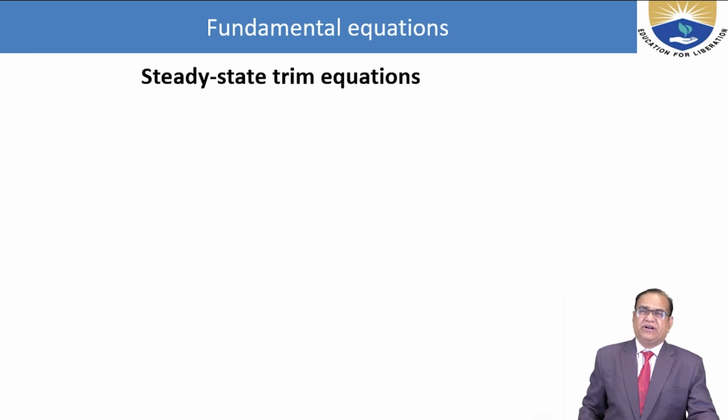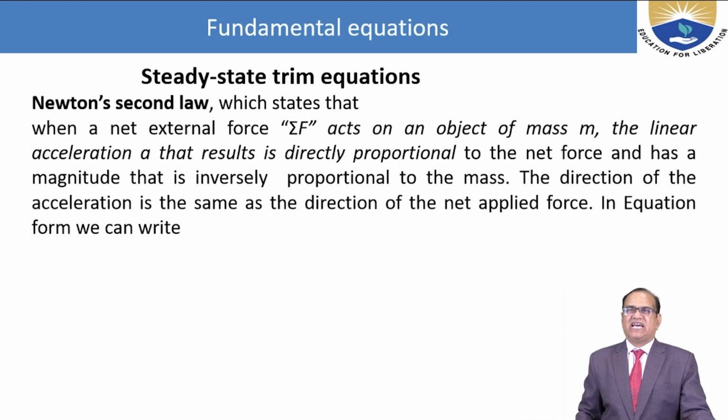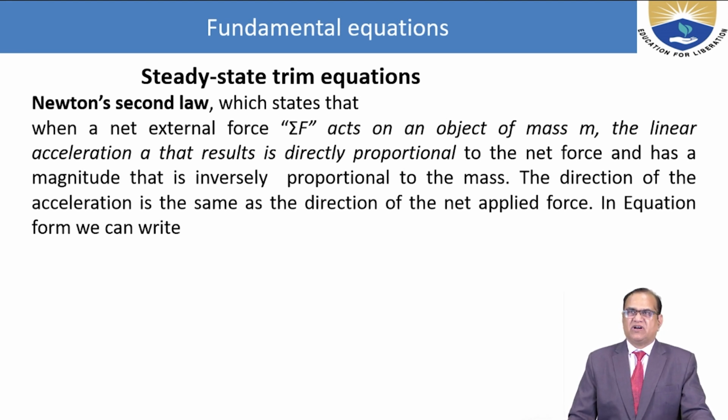Steady state trim equation. Newton's second law states that when a net external force sigma F acts on an object of mass m, the linear acceleration a that results is directly proportional to the net force and has a magnitude that is inversely proportional to the mass.